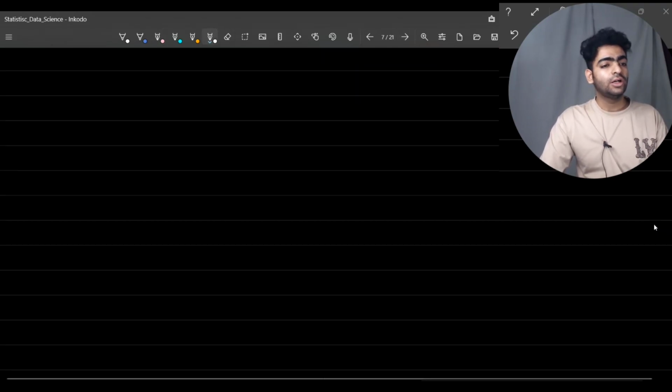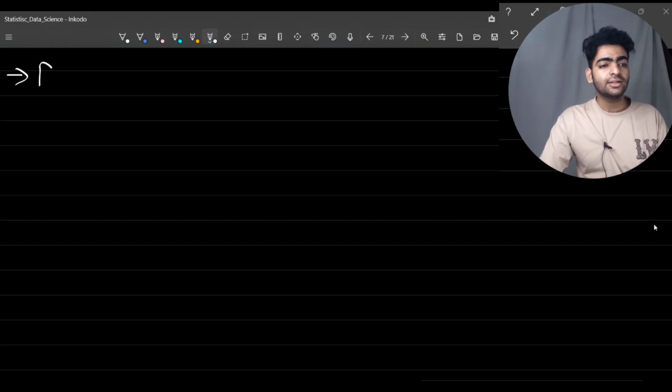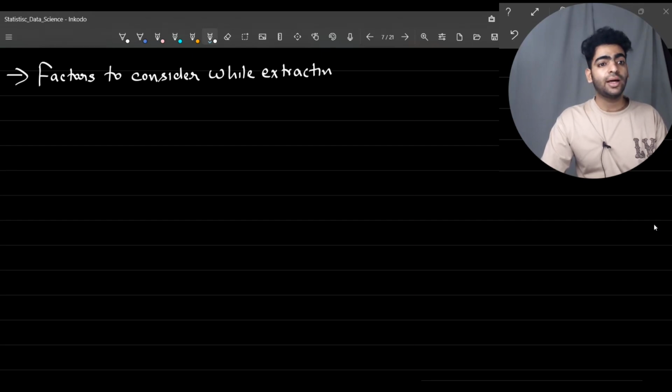Let's talk about the factors that we have to consider while extracting samples. We have to be very careful while extracting a sample, else we will end up with improper conclusions. The first factor is sample size.